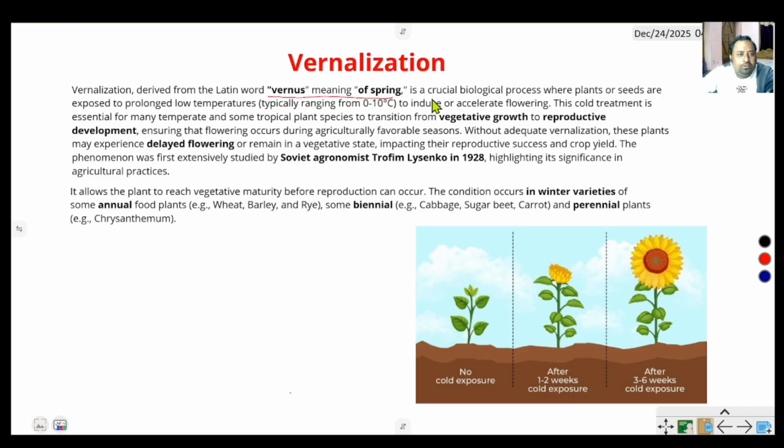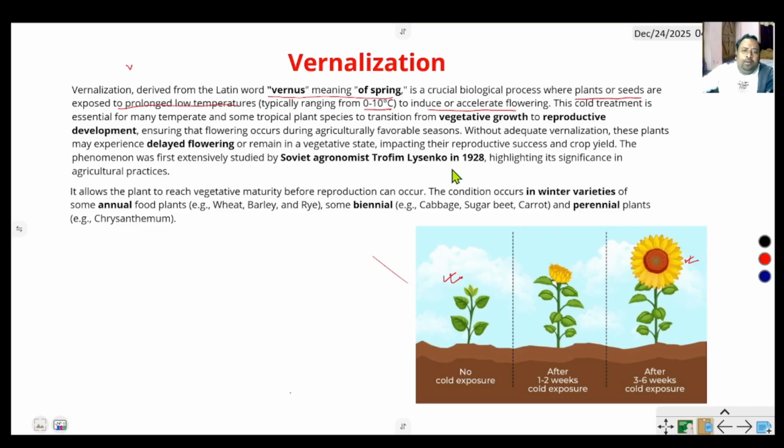It is a crucial biological process where the seeds or plant are exposed to prolonged low temperature, near about 0 to 10 degrees centigrade, to induce or accelerate flowering. Vernalization is a flowering process that occurs in cold temperature, when plants or seeds are induced in low temperature ranging from 0 to 10 degrees centigrade. In this low temperature, the vegetative growth of the plant is converted into reproductive growth or flowering.